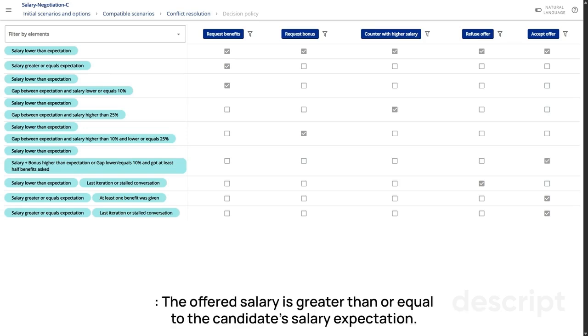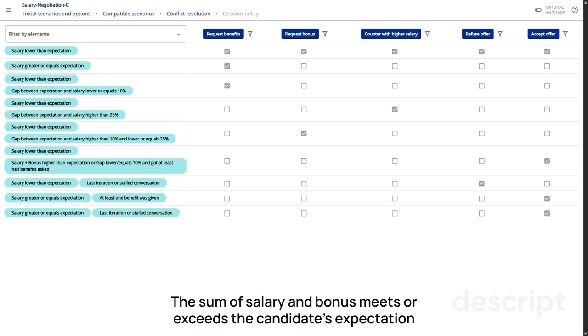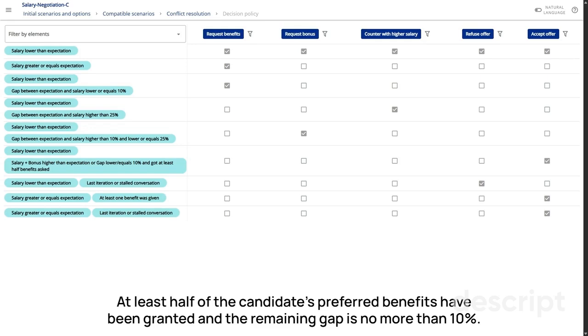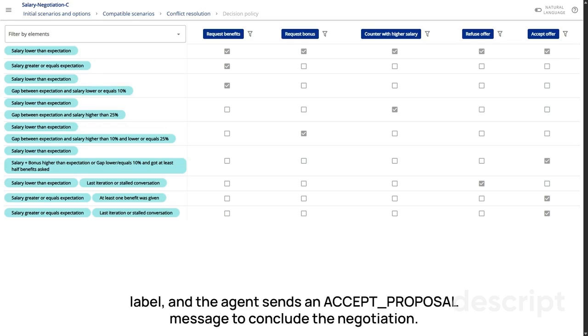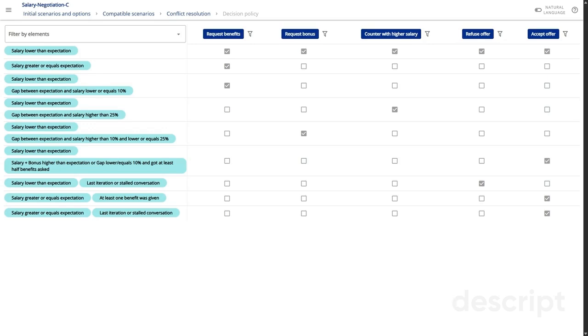The offered salary is greater than or equal to the candidate's salary expectation. The sum of salary and bonus meets or exceeds the candidate's expectation. At least half of the candidate's preferred benefits have been granted, and the remaining gap is no more than 10%. When one of these conditions is detected among the active elements, Ryzen returns the accept offer label, and the agent sends an accept proposal message to conclude the negotiation.